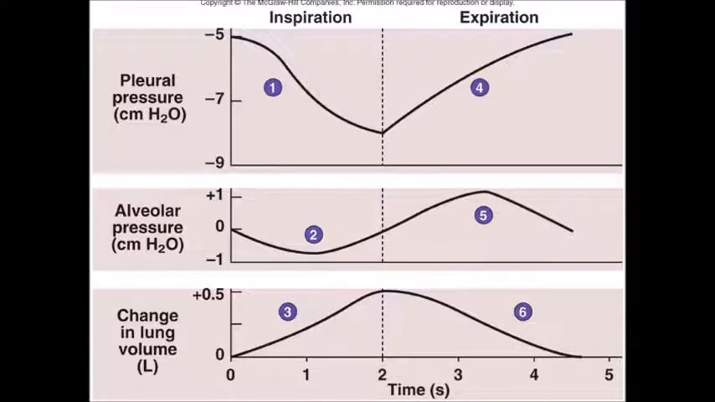So what is alveolar pressure? It is the pressure of the air inside our alveoli. You can see that during inspiration, at the starting point it is 0. Here 0 means it is equal to atmospheric pressure.